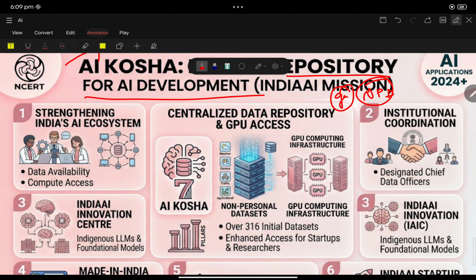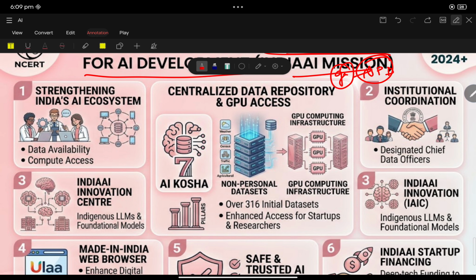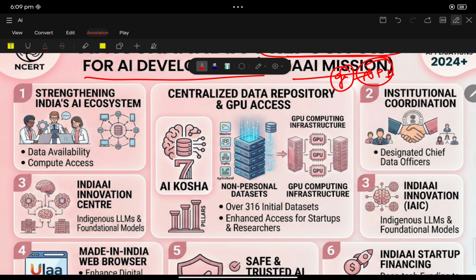That means it will collect all the non-personal data. In this repository, it will collect all the non-personal data. The government launched this platform under India's AI mission for collecting non-personal data and processing it under GPUs. It's like made in India strength. AI Kosha collects non-personal data, and there are over 316 initial datasets. It is processed under GPU computing infrastructure.